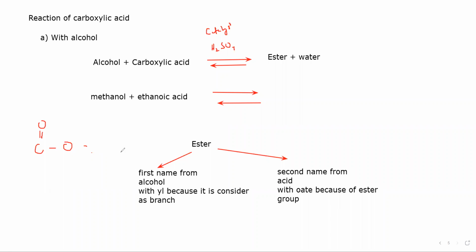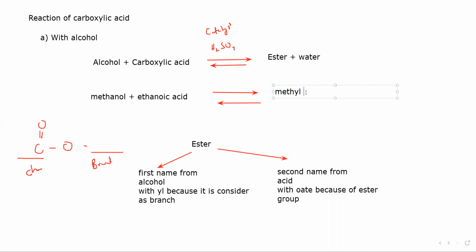The part which is attached with oxygen is a branch, and the part which is attached with a carbon is considered as a chain. So methanol plus ethanoic acid, which ester will form? The first name of ester is coming from alcohol, methanol. So we will write meth and YL, methyl. Meth because of methanol and YL because it is a branch. So it will be methyl.